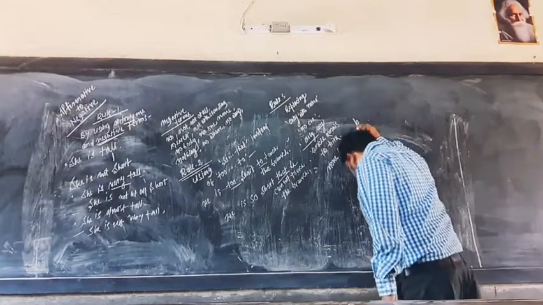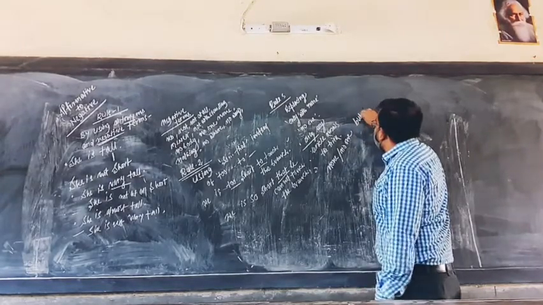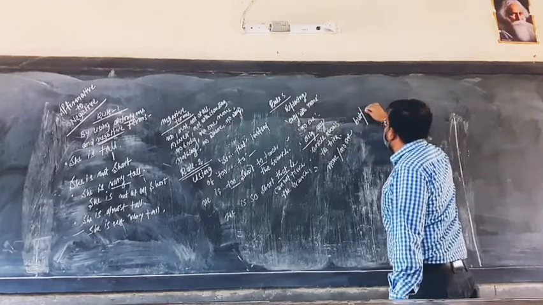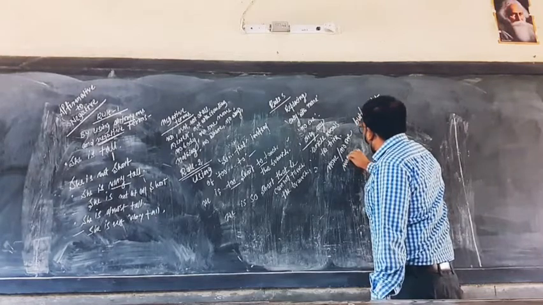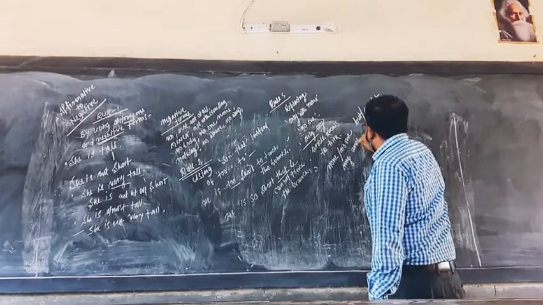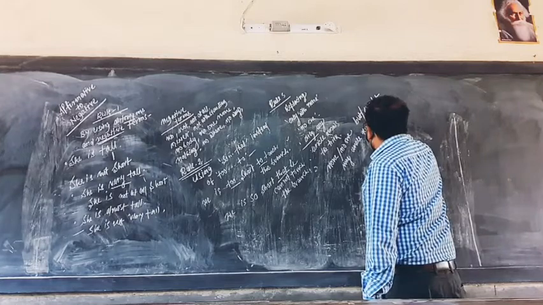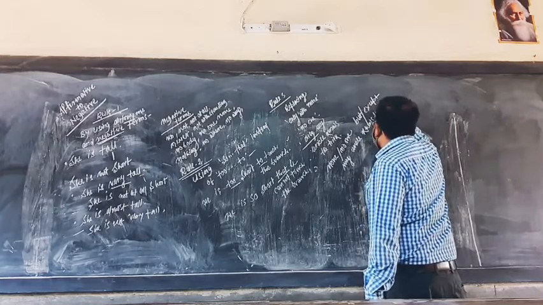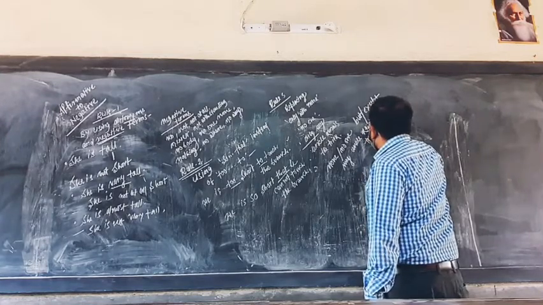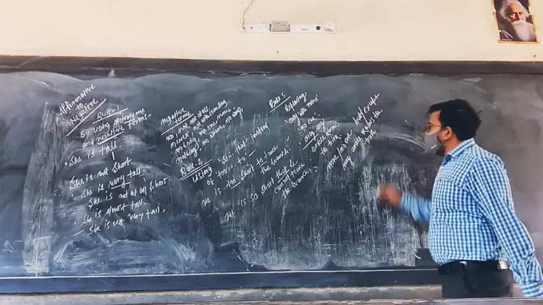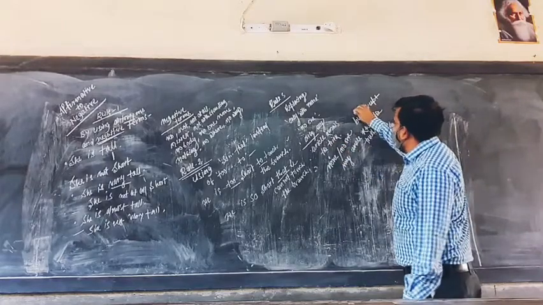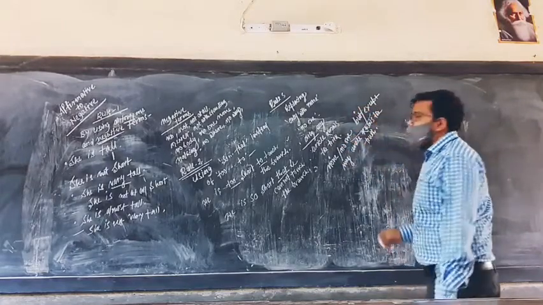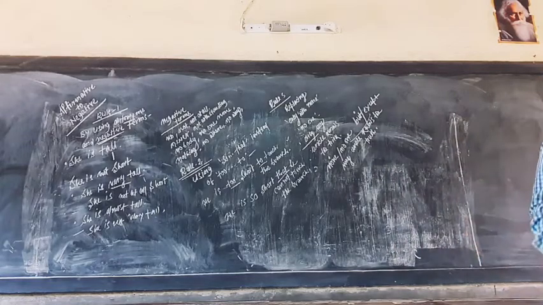So "none" or "no one." If I write "none," then it should be "but." If I write "no one," then it should be "except": "None but my uncle knows the truth." So you can see here I am using "none" and "but"; if I use "no one," it should be "except." Can you keep this in mind? So how many rules are done? Three.